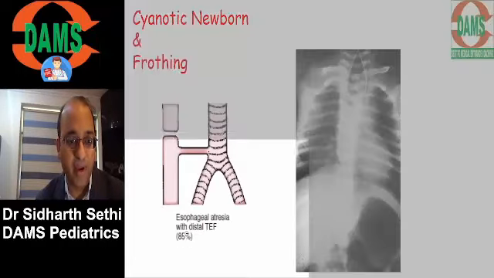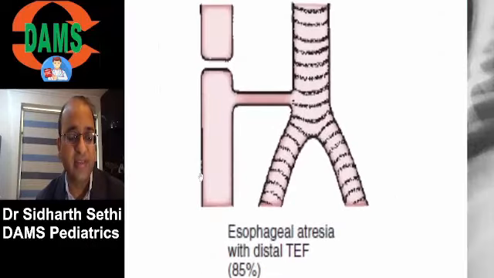All of you should remember, from our previous classes, that the most common tracheoesophageal fistula is type C, in which the upper esophageal pouch is blind and the lower esophagus is joined to the trachea. So this baby cannot swallow, and is dribbling saliva, dribbling milk. This baby gets pneumonia because of aspirating the gastric juice. This gastric juice also goes to the mouth, and this baby is frothing.